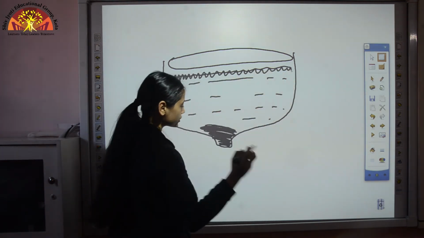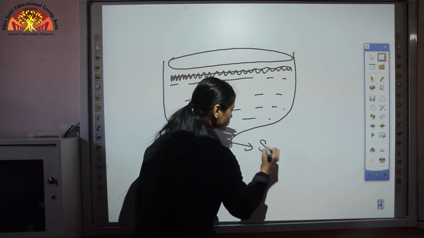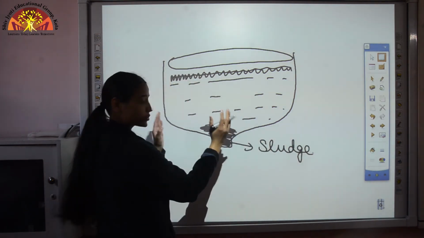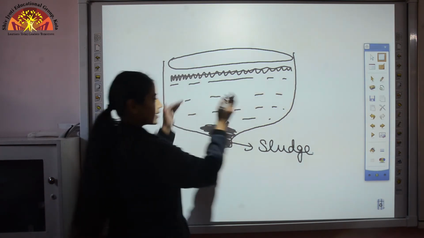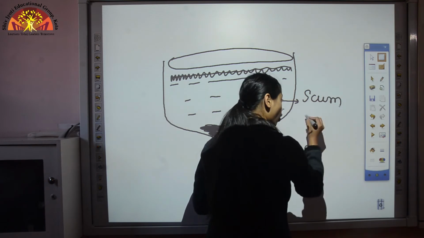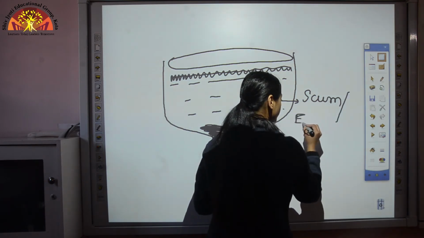So let's learn a few terms. This solid waste is known as sludge, and the water which is present above this sludge is known as scum or effluent.